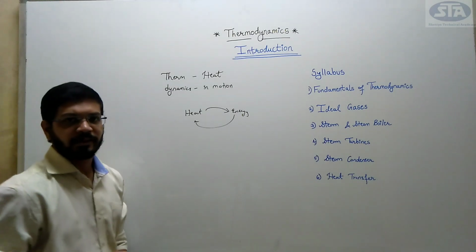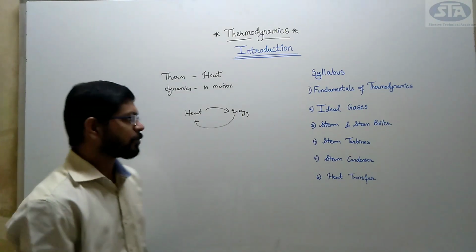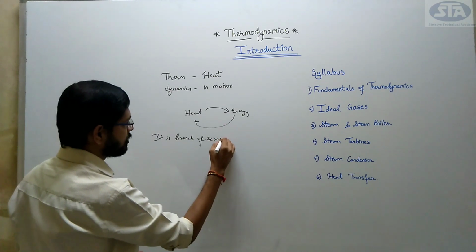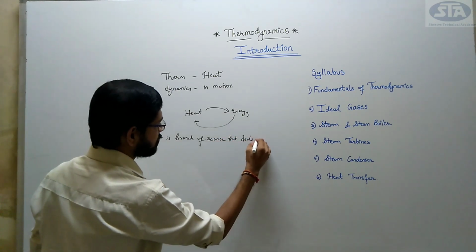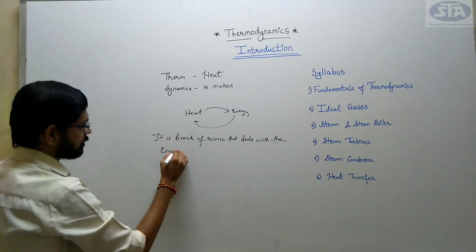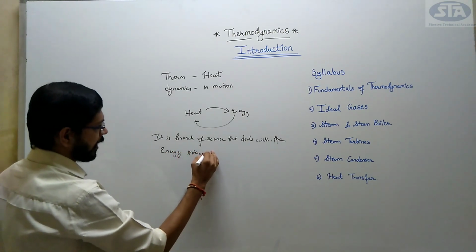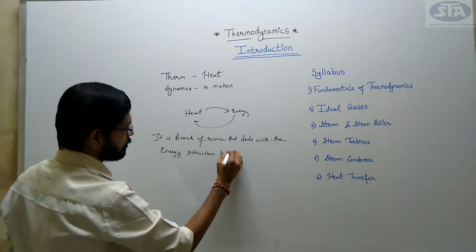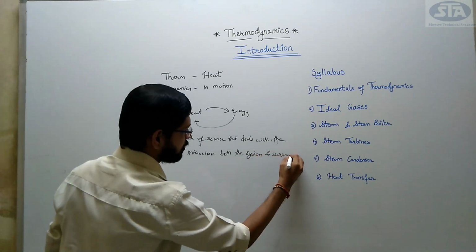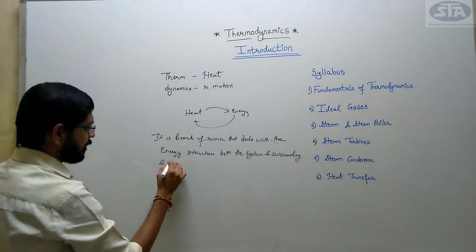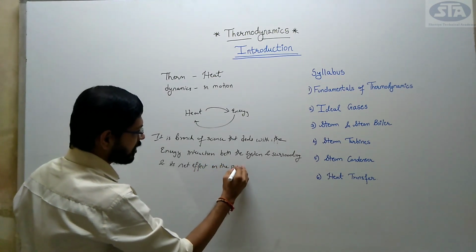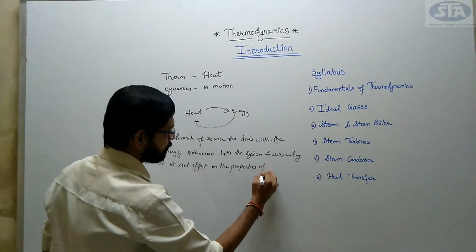The definition is that it is a branch of science that deals with the energy interaction between the system and surrounding and its net effect on the properties of the system.